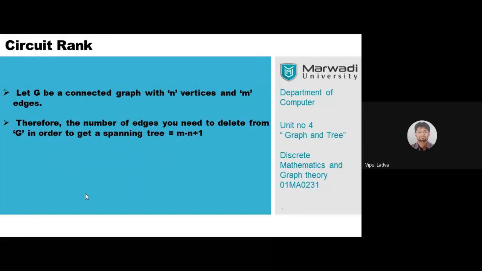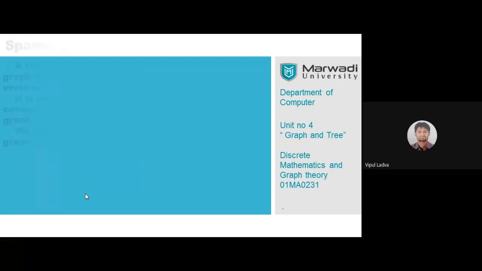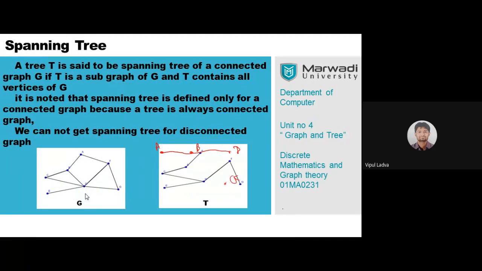Go through the second point once again: the number of edges you need to delete from G in order to get a spanning tree. If I take you to the previous slide, observe here, the edge set is different. Let me erase some of the ink from the slide.